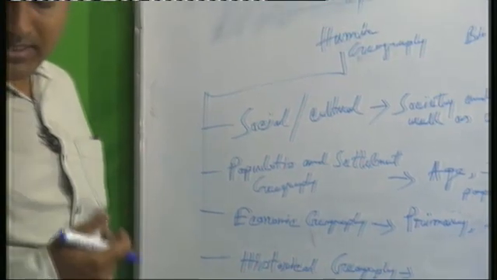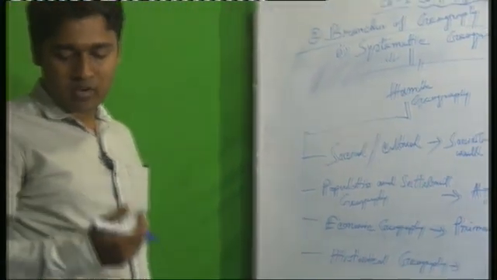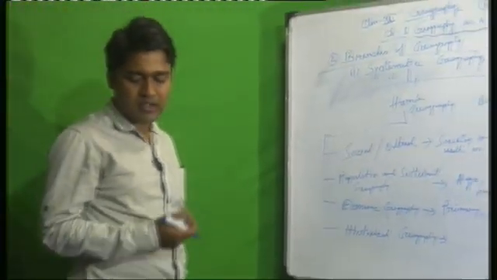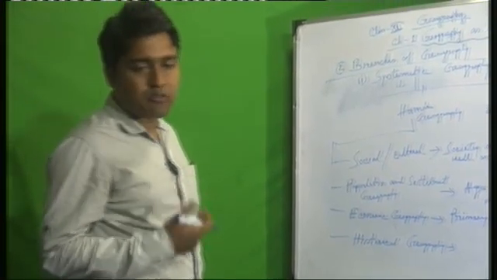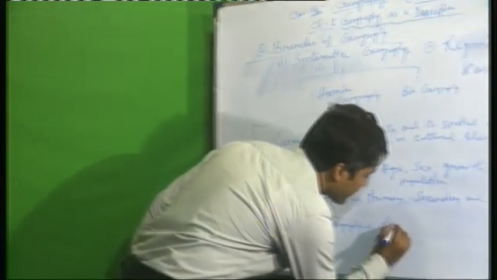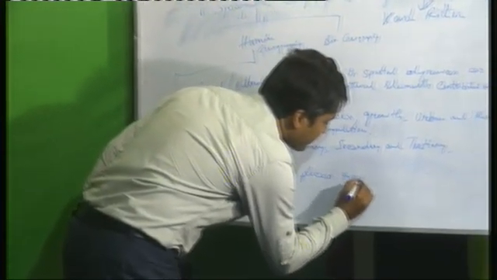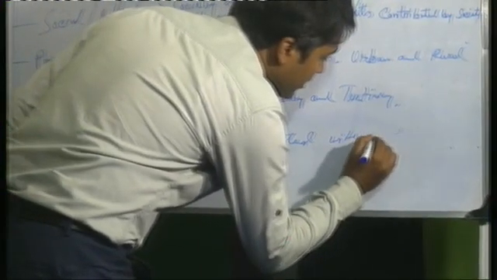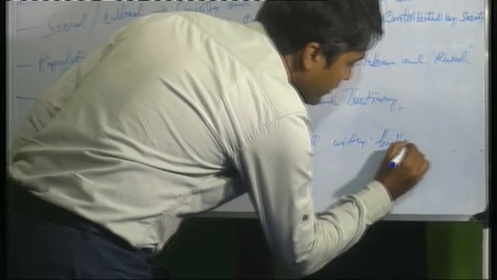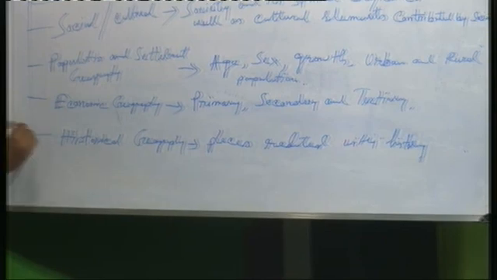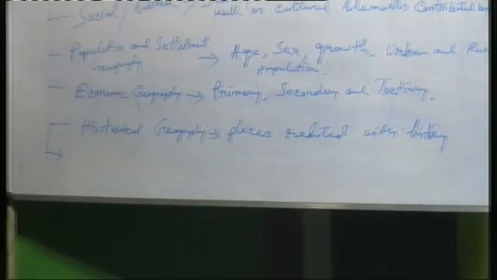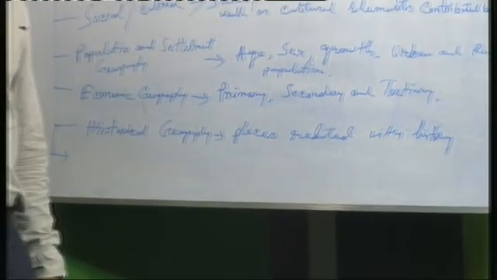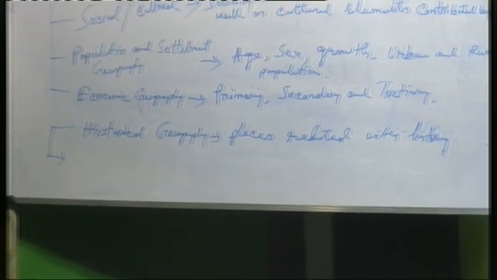It covers the historical process through which space gets organized, and how geographical features experience temporal changes. That means all the places related with history. That's why in historical geography you will read about the different historical background of a particular place.